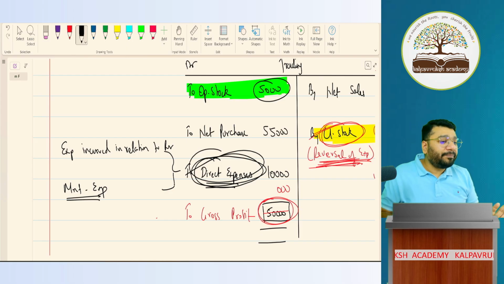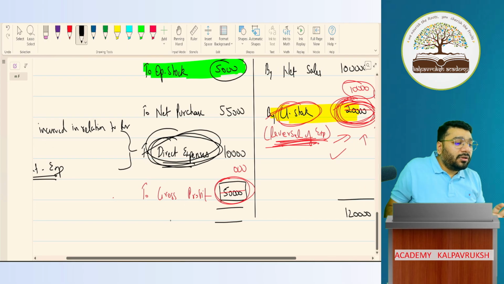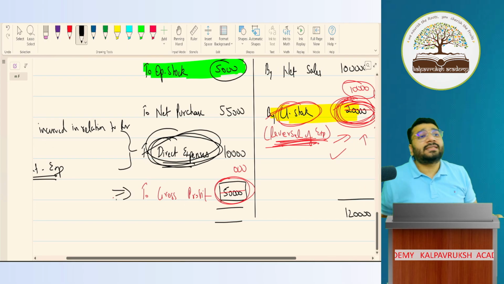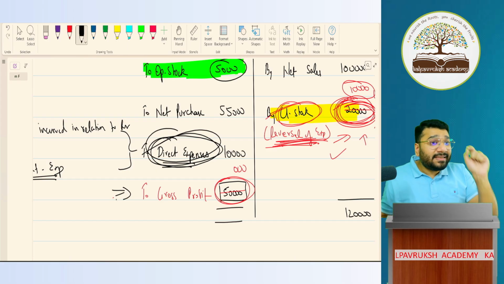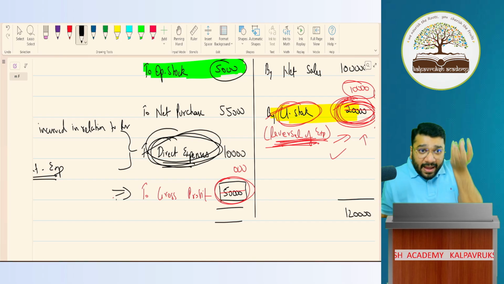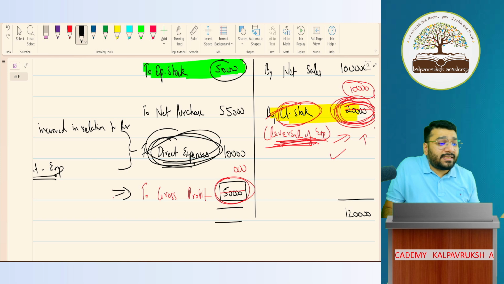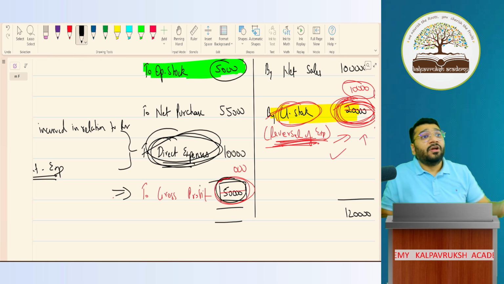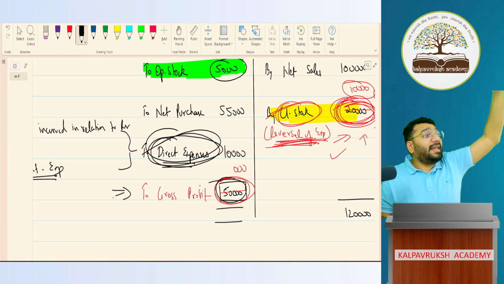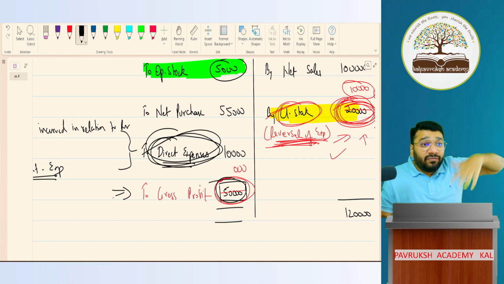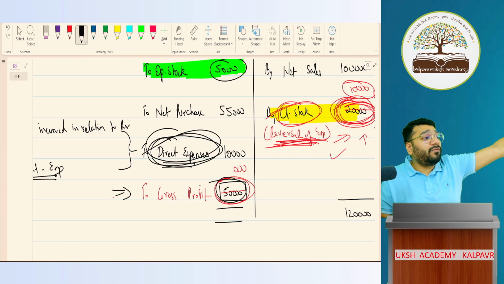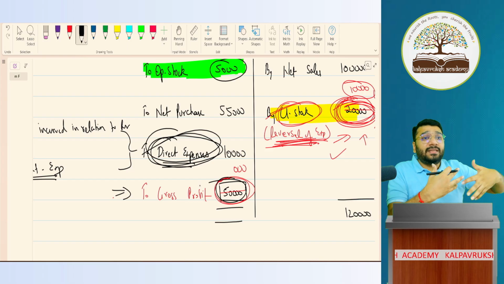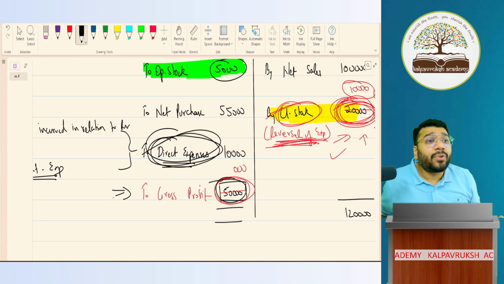Got it? Not got it? Now, this profit is called gross profit. Gross profit means the profit that I earned by selling the product. For buying and selling it, the profit I made is this 50,000 rupees. From this 50,000 rupees, I would have incurred further expenditure. I paid office rent, office electricity, salary for the staff and all. So all those expenses will get captured in your profit and loss account.